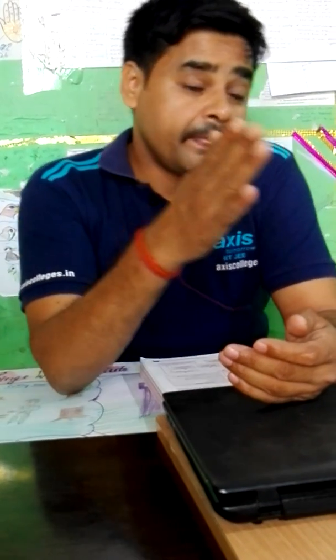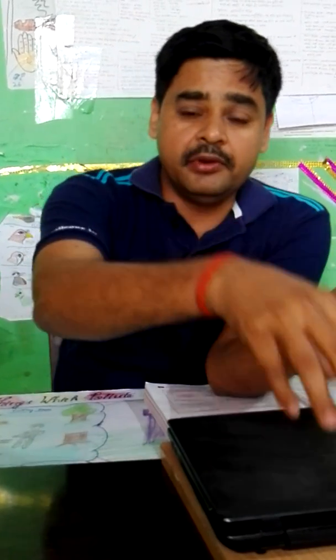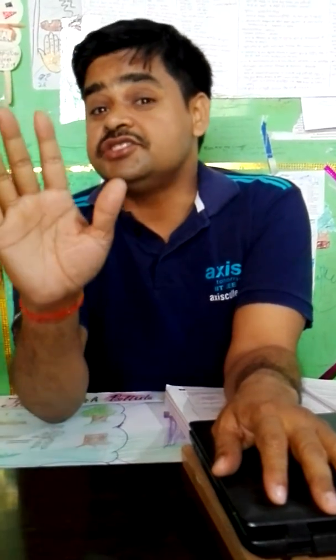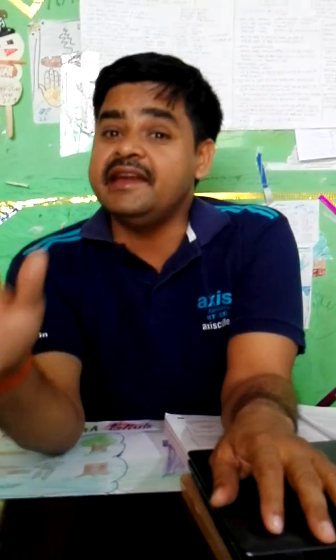Now the third difference between capital good and consumer good is that consumer goods are subdivided into four parts: durable consumer goods, non-durable consumer goods, semi-durable consumer goods, and consumer services. Whereas capital goods are generally durable in nature only.